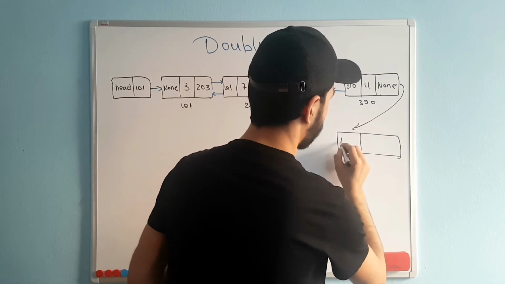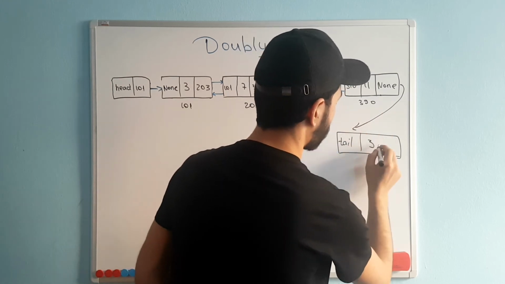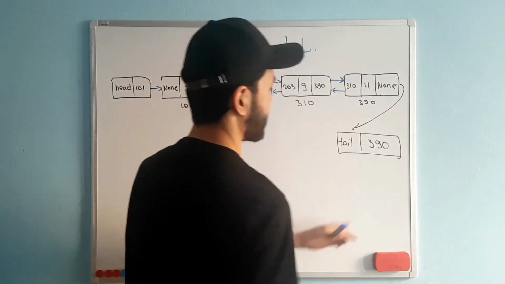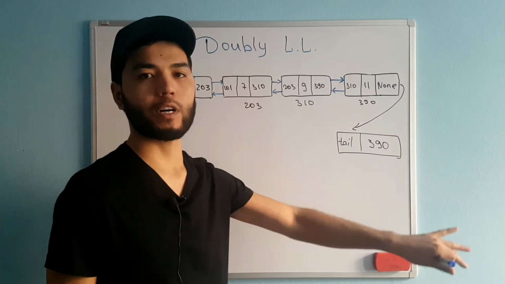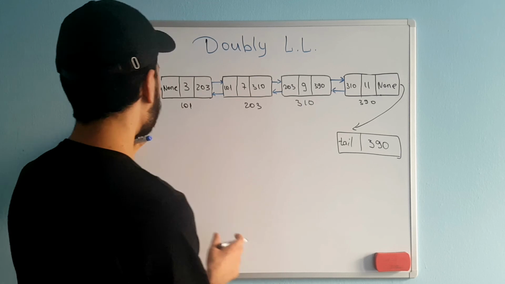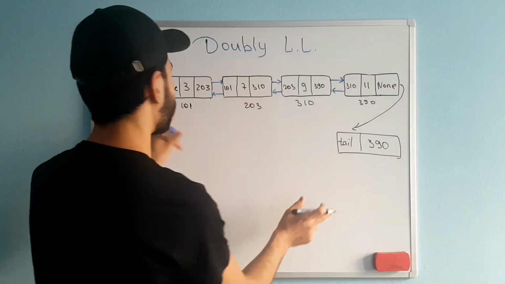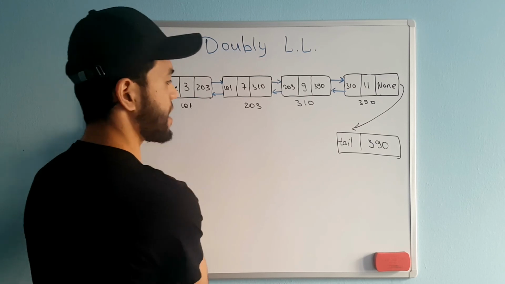Whenever we create a doubly or singly linked list, we always initialize the head and tail.